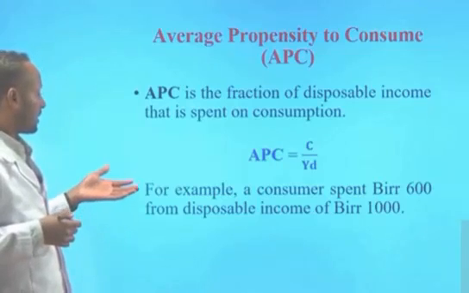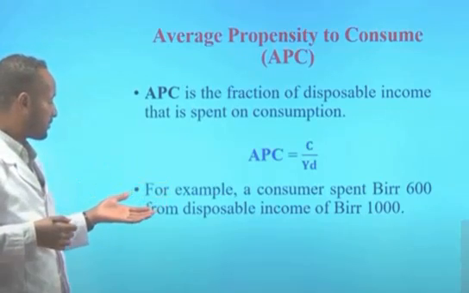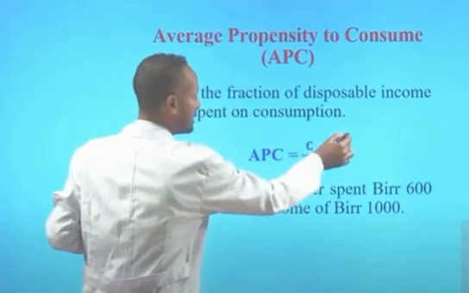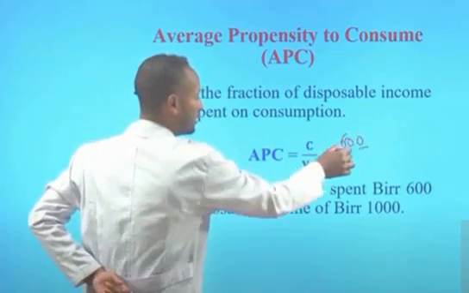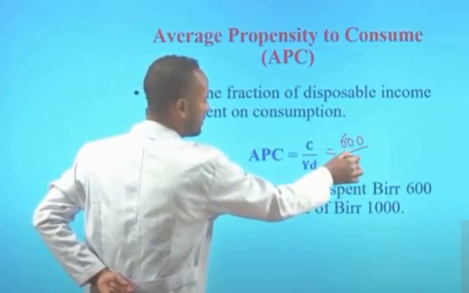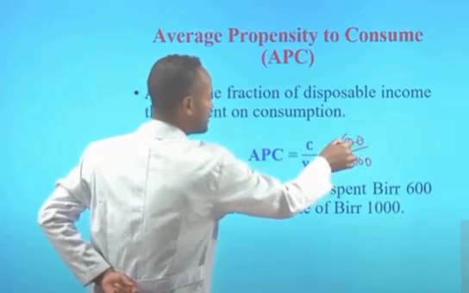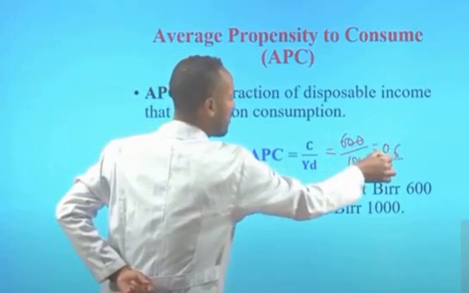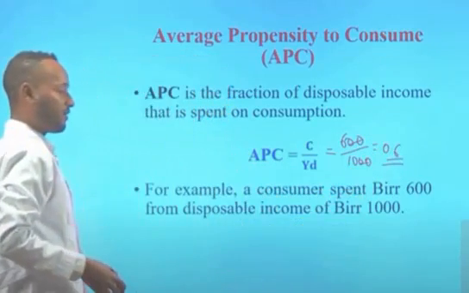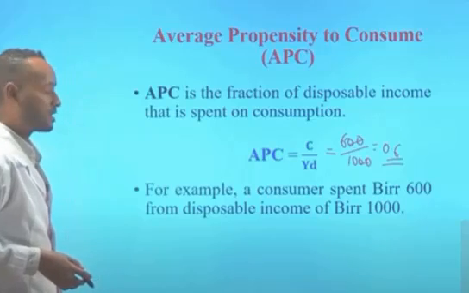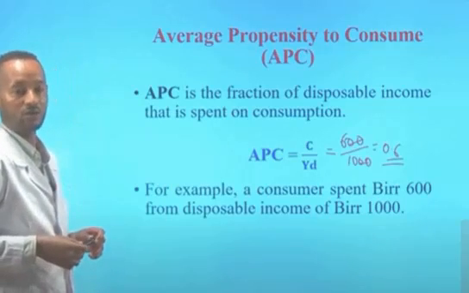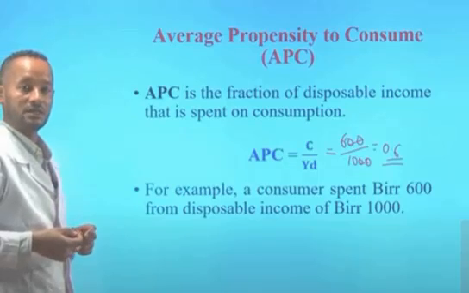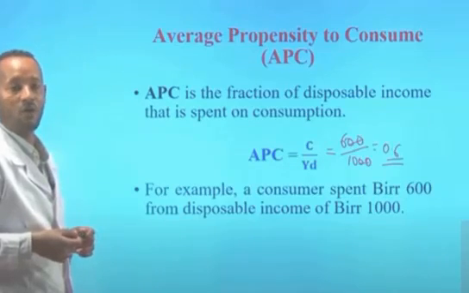For example, a consumer spent 600 birr from a disposable income of 1000 birr. That means the total consumption spending is 600 birr and the disposable income is 1000 birr. Hence, when we cancel two zeros, 6 over 10 is 0.6. This 0.6 tells us that if a consumer spent 600 birr from a disposable income of 1000 birr, then this household is spending 60% of its disposable income on consumption.